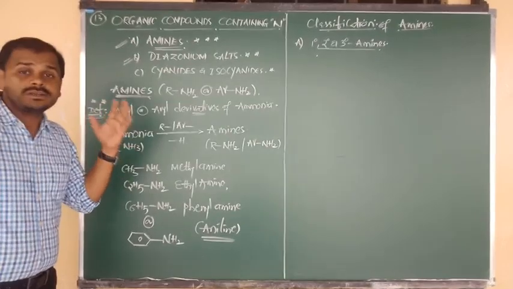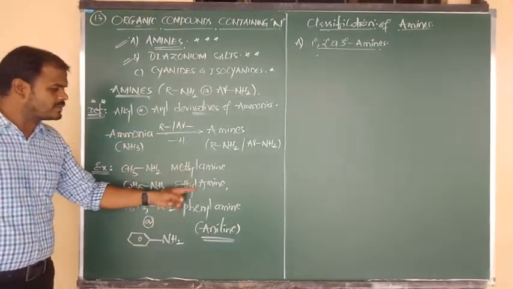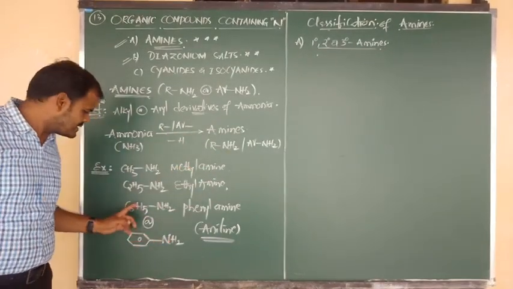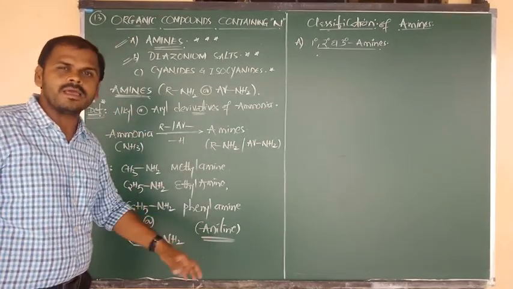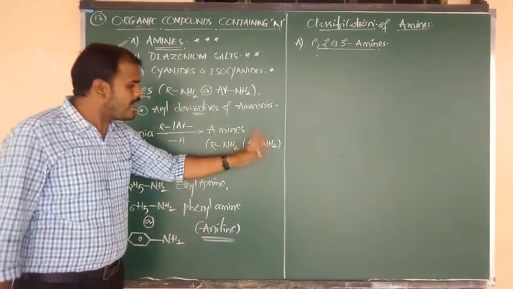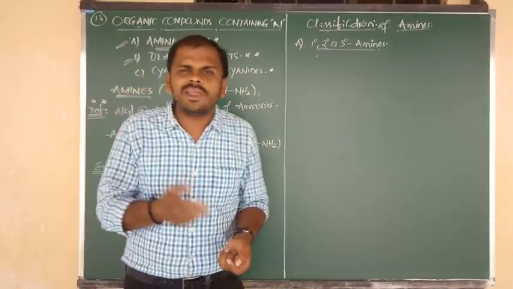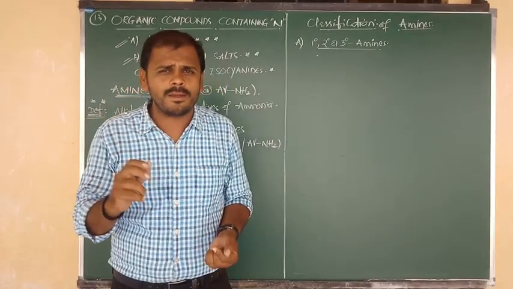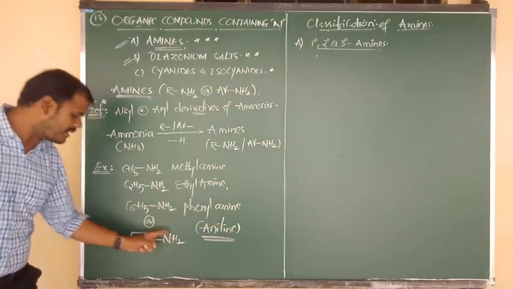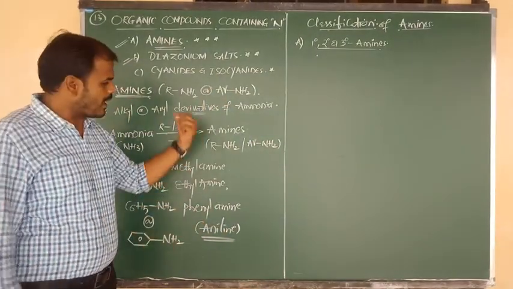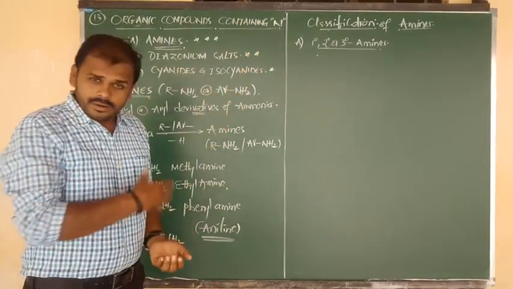You know this information very well. So from now onwards, try to remember any two examples perfectly. Methyl amine, ethyl amine, both are aliphatic amines, and this is phenyl amine, and also we can say aniline. So aniline is the best example for what? Aromatic amine. Come on, remember once again. Aliphatic amine example: methyl amine or ethyl amine. Aromatic amine example: aniline. What is meant by aniline? Phenyl amine, and this is called aniline. You must remember, must and should. Very good. Definition and examples.